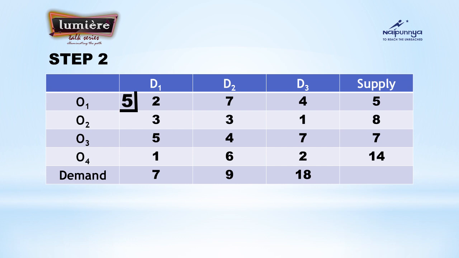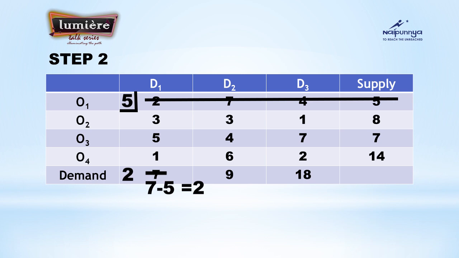And that entire row has a supply only up to 5. So that 5 has already been taken by that 2. So no more value can be taken for that particular row. So you simply strike out that particular row after allocating that 5 and subtract it from the demand that you have compared. Is it clear? That means the smallest among supply and demand has to be allocated in that particular cell. You have to cross off that particular row or column which you have allocated and subtract it from the other one, that is demand or supply, that you have compared. The balance amount has to be mentioned there. Okay, it's clear from the slide.